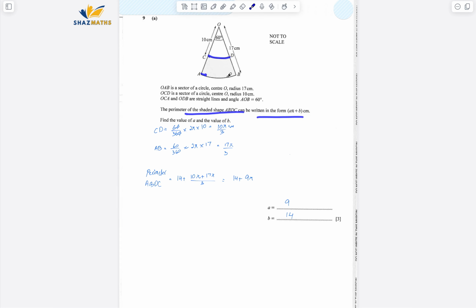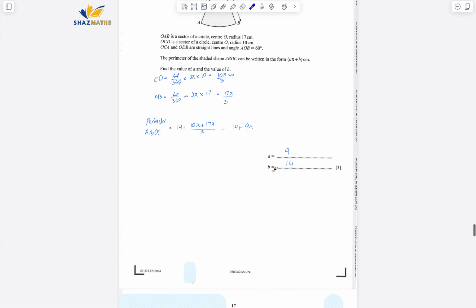We basically have to calculate the perimeter of this, which is going to be this plus 2 arcs. So this arc would be 60 over 360 times 2 pi r. Simplified, this is the thing. AB is 60 over 360 times 2 pi r. Simplified it, and then the perimeter would be 7 plus first answer plus second answer. You simplify that out. It's going to be 14 pi plus 9 pi. If you compare, the term with the pi is a, and I have 9. So a is 9 and b is 14.